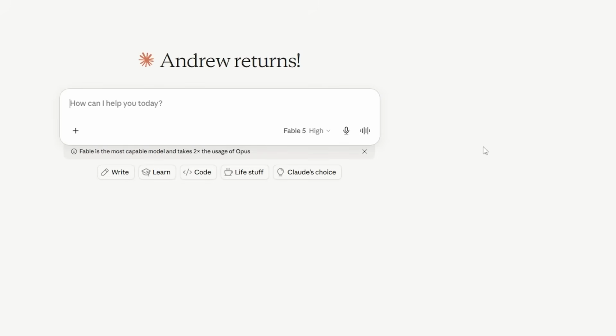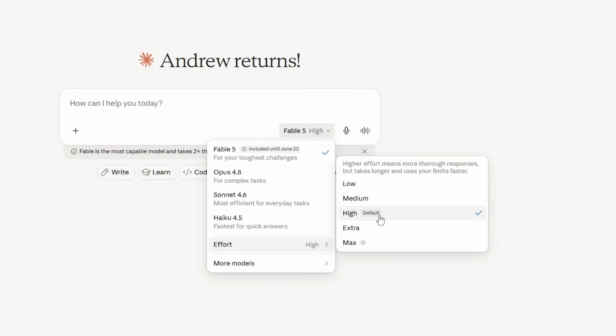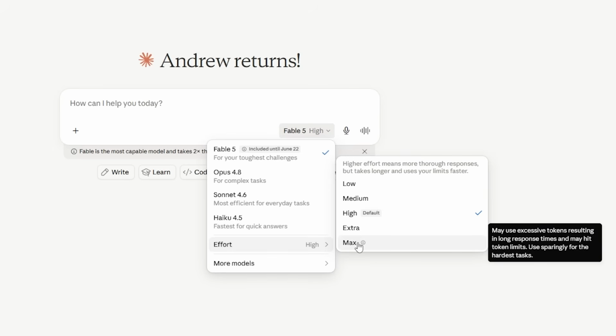So of course, one of the things you want to make sure you do is you have Fable on and you have it on high, because this is the default. Unless you're going to be doing agentic work, this model should only be used if you have super ambitious work that needs to be done. Fable is one of the most powerful models in the world right now, and most people might just enable this because they believe that this is the newer model that you should be using.